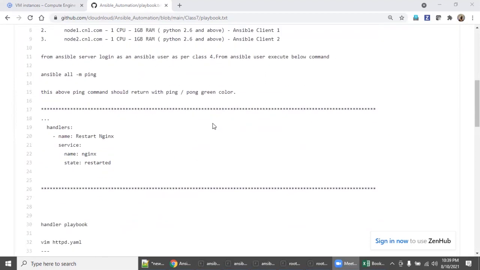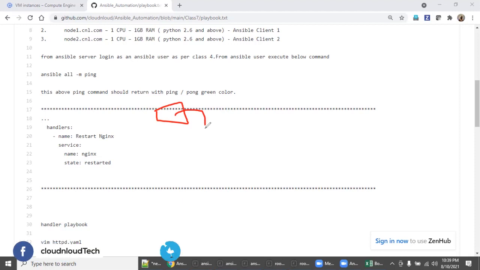So what is meant by a handler? Suppose I want to install some package, and as soon as it is installed, I need to restart the service. I cannot remember this every time, because we are human beings. But whenever there is a need, it gets implemented. The handler will help you to automatically restart the service. Only one time you need to mention the necessary instructions.